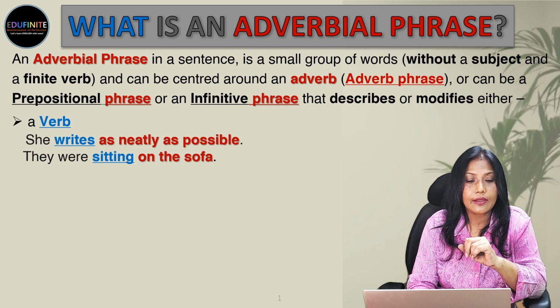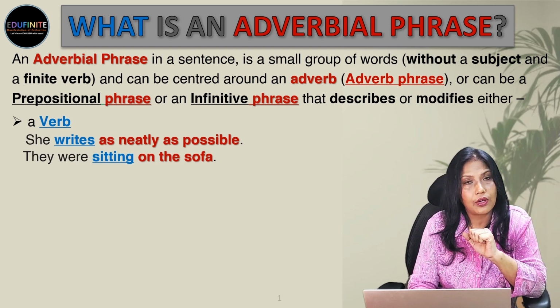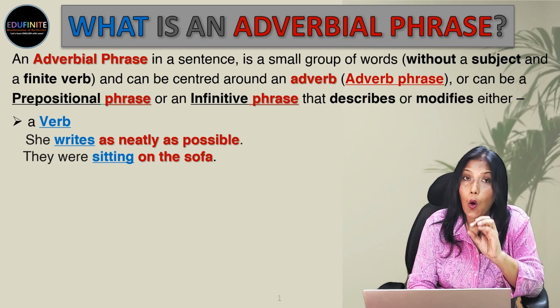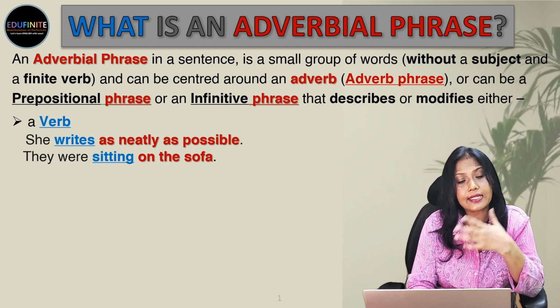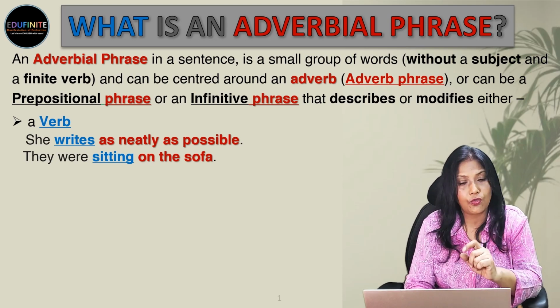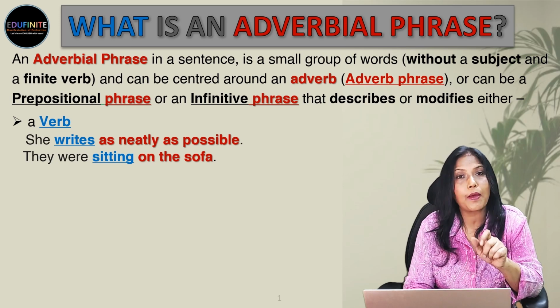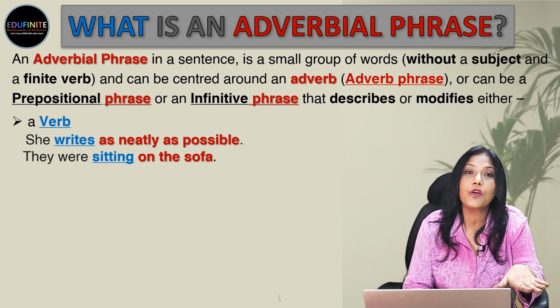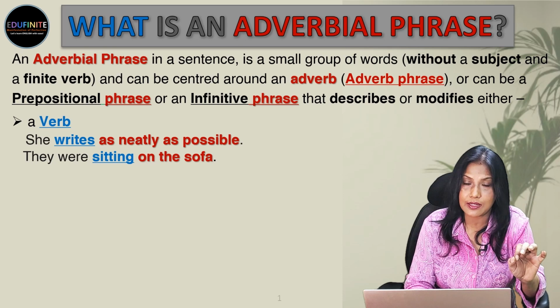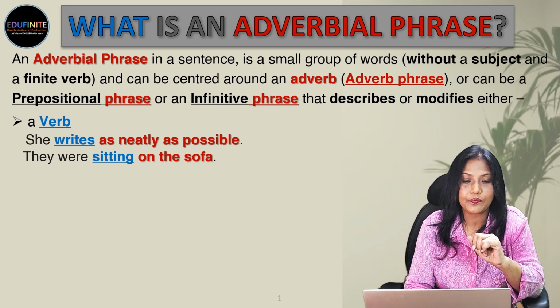Again, we can say they were sitting on the sofa. Where were they sitting? On the sofa. So on the sofa, this phrase is telling us more about the verb sitting. But on the sofa, it begins with on, so that's a prepositional phrase. So this prepositional phrase is telling us more about the action sitting or the verb sitting. So this is an adverbial phrase.